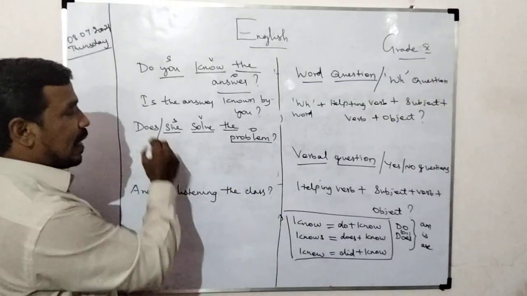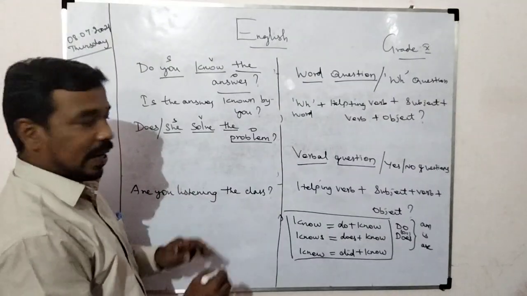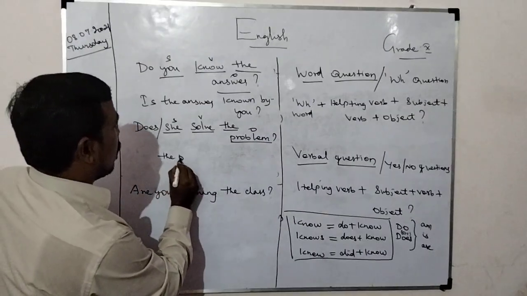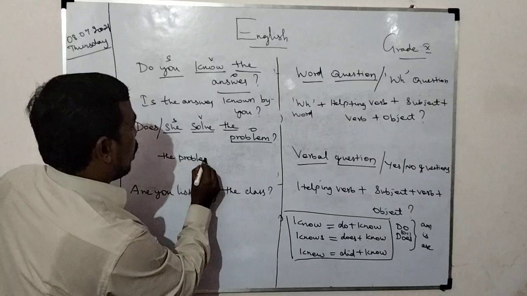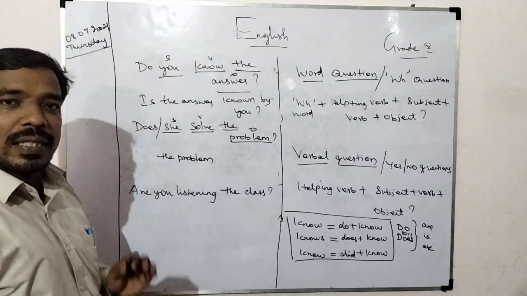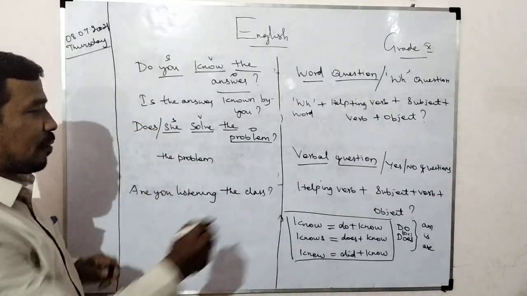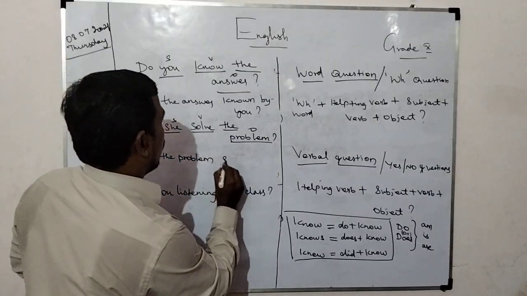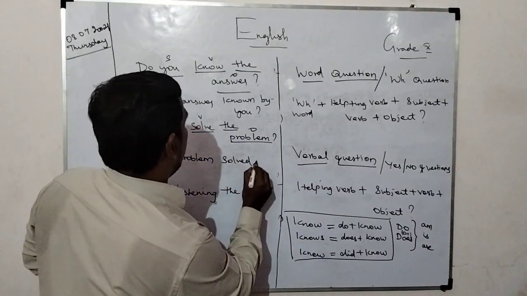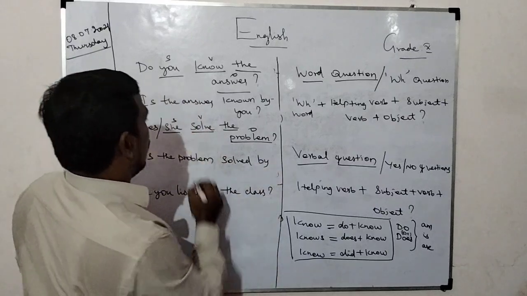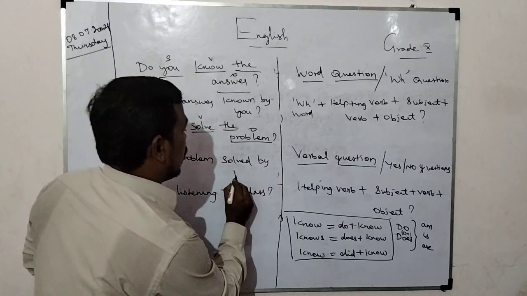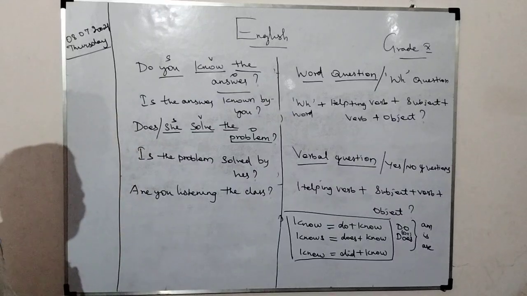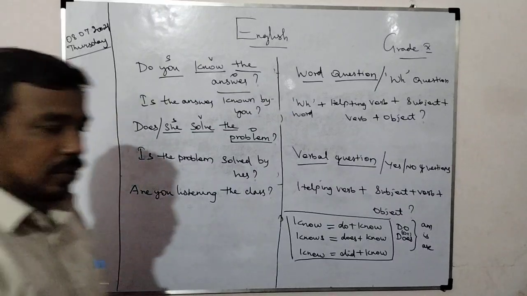So does is there, so am, is, or are, any one word will come. Bring the problem here. The problem is which person? Third person singular. So what will come? Is. Is the problem solved by her? "She" is changed into "her". Okay, is the problem solved by her? Okay, write fast.